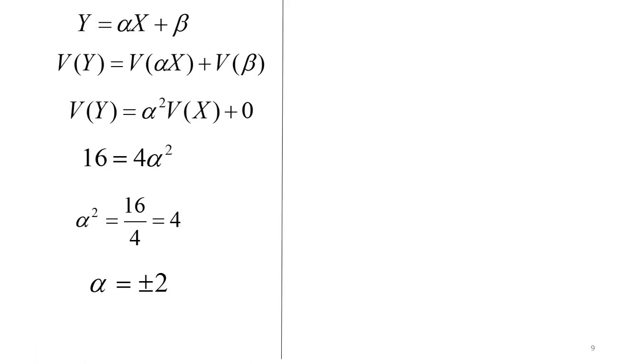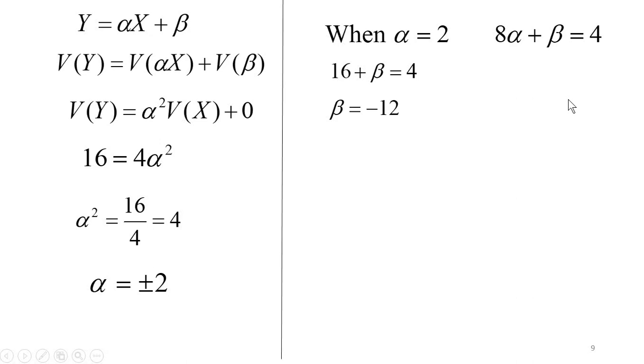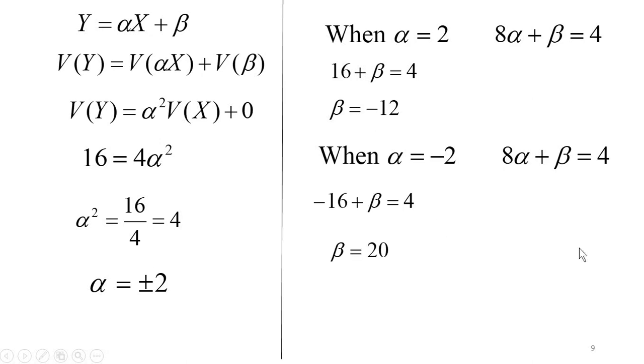So we are going to substitute the values one by one in the equation we derived earlier, that is 8 alpha plus beta is 4. In this we substitute alpha as 2, and then we get the answer of beta, which is minus 12. Similarly, when alpha is minus 2, the value of beta will be 20. So we have obtained the values of alpha and beta when expectation of x and y, and also variance of x and y are given.